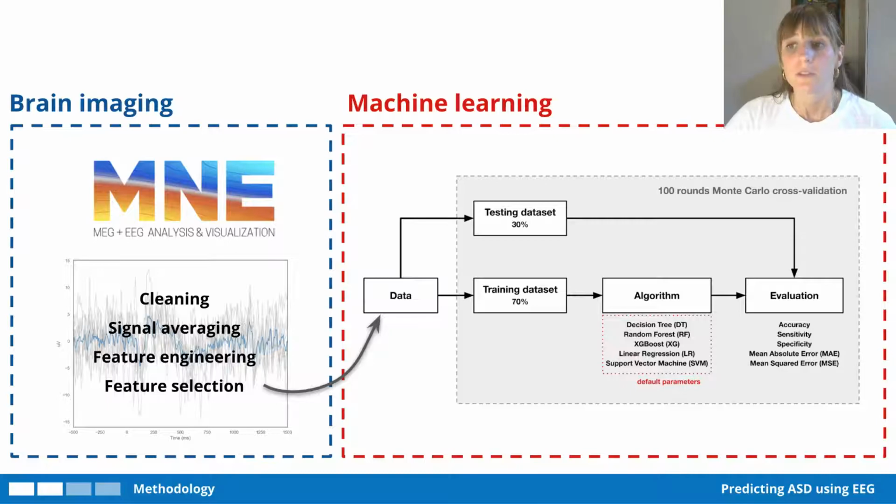I chose 5 different learning algorithms, where each algorithm was implemented as a classifier, so this on and off switch approach, or a regressor, which is using this autism spectrum score, depending on which approach I had used. I then used different performance measurements to evaluate these models.